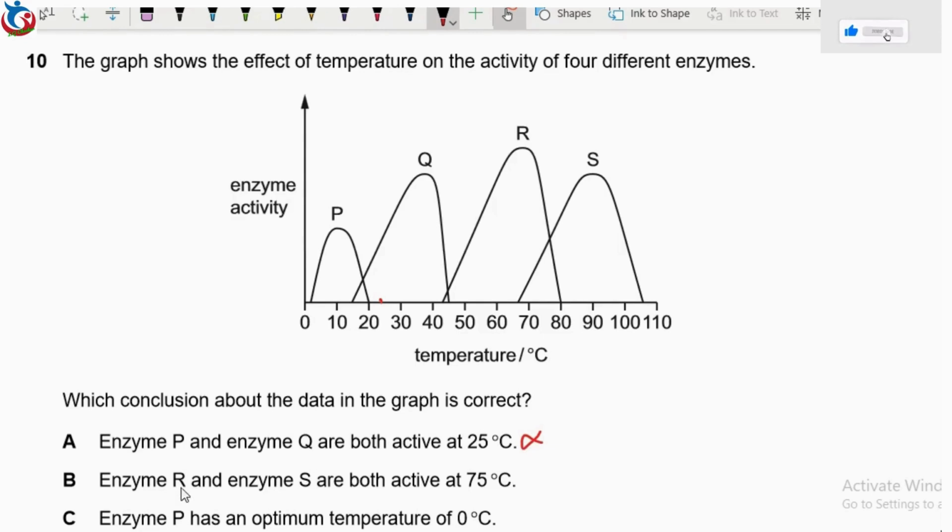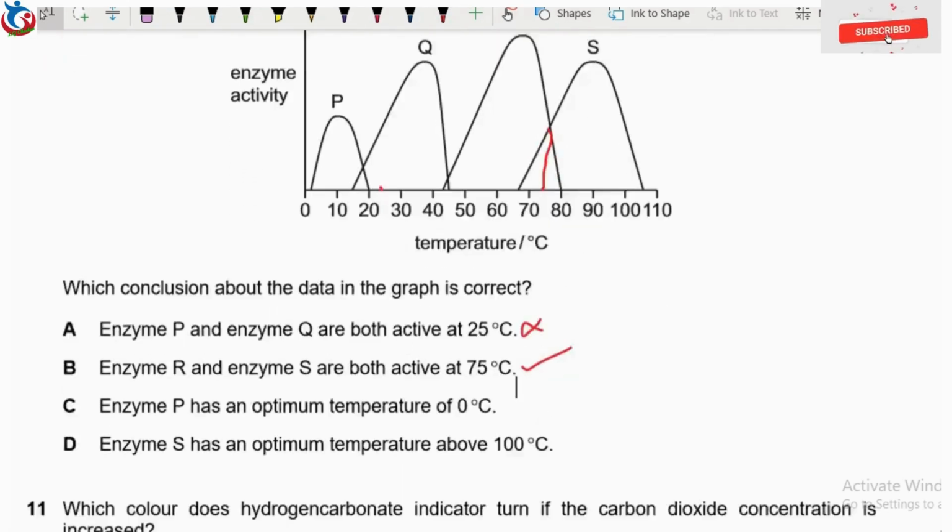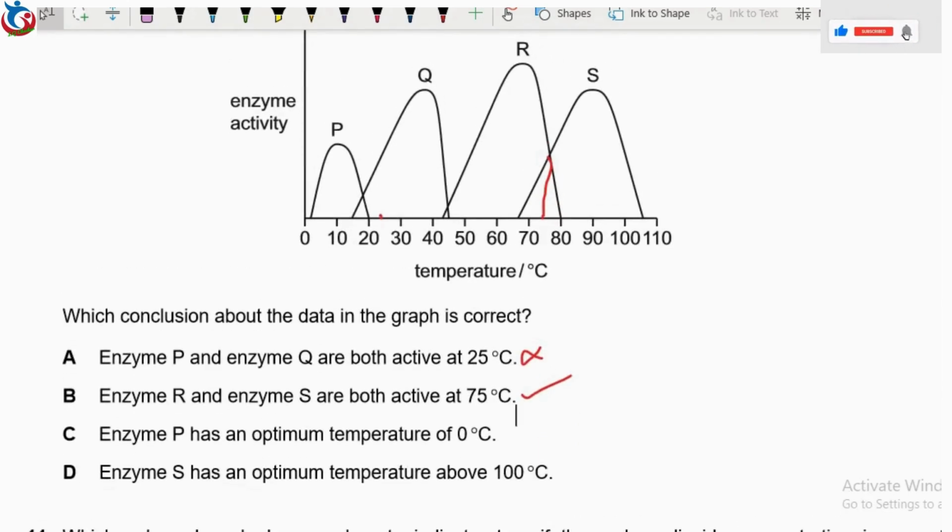Option B, enzymes R and S are both active at 75. If you look at it, at least to an extent, R and S are still active, which makes option B still valid. But let's still look at the other options. Option C says enzyme P has an optimum temperature at 0 degrees Celsius.